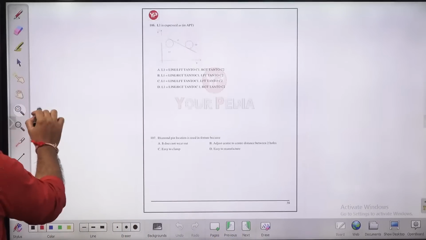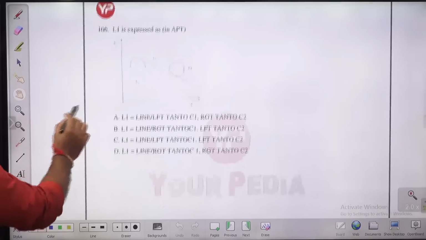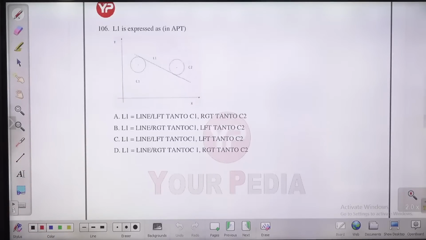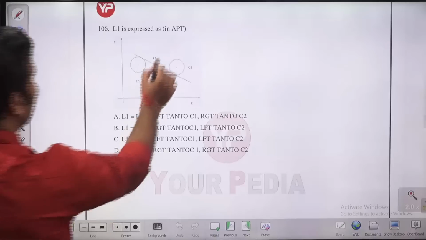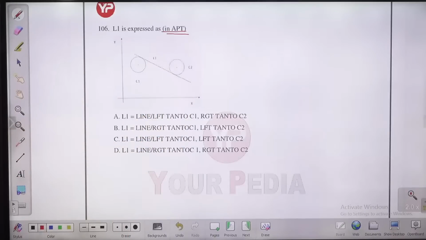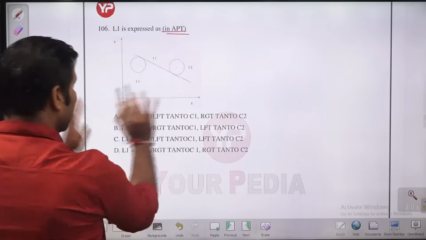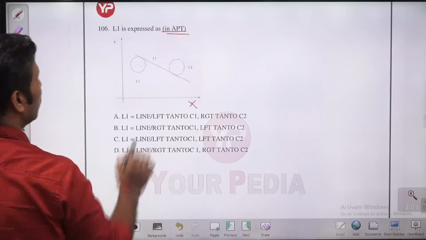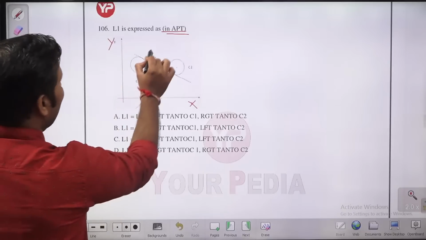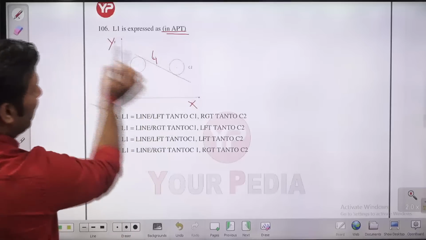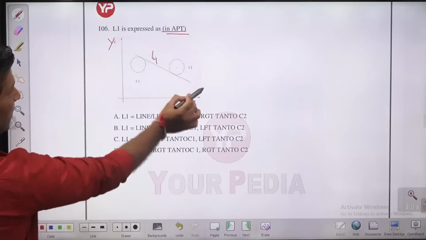Question number 106. Actually, these kinds of questions you will find in the engineering services examination. So in the engineering services examination, they have given you a question from the APT language, children. L1 is expressed in APT. In this particular language, APT, how are you going to represent L1? Guys, let me give you some hint, because you can easily answer this without knowing about APT also. So this is X, this is Y. This is line L1, guys. Do you want to define this line L1?